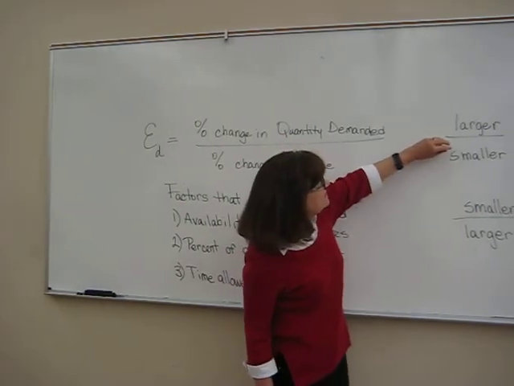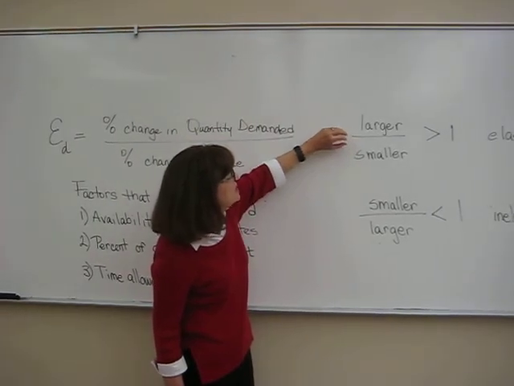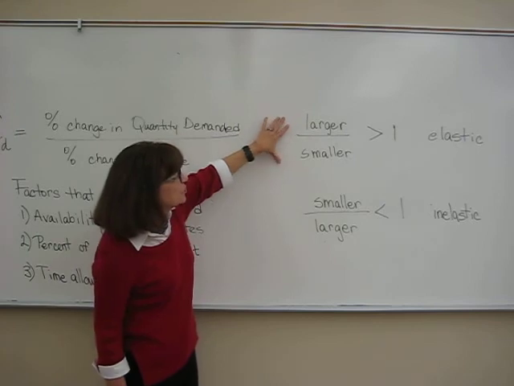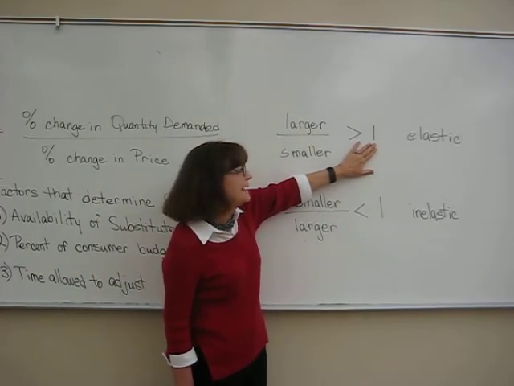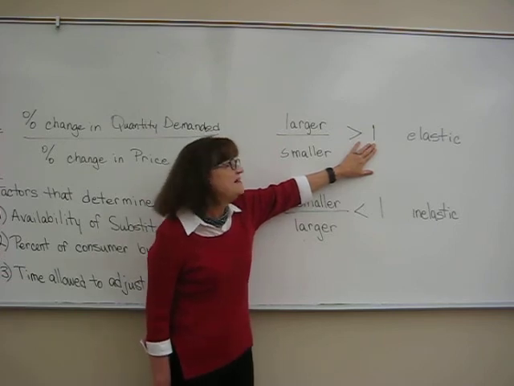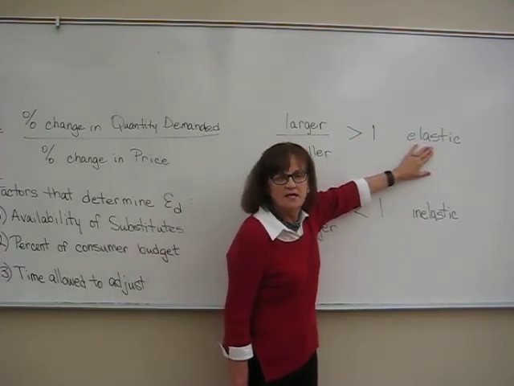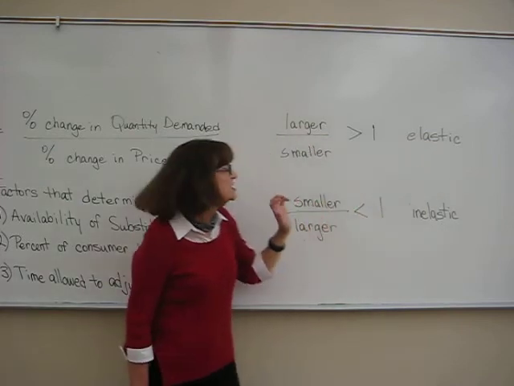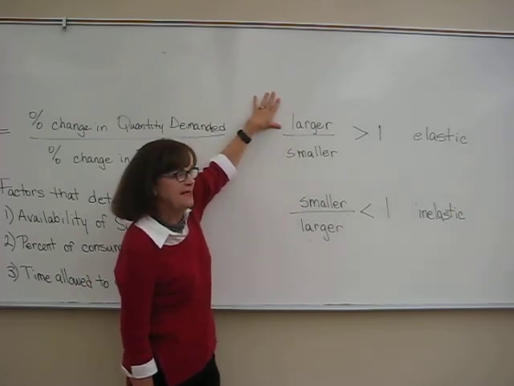If the price change in percentage terms is smaller than the quantity change, then the resulting number is going to be greater than 1 in magnitude, and we say that the price elasticity of demand is elastic. Consumers respond a lot to the price change. So a small change in price generates a large change in quantity demanded.